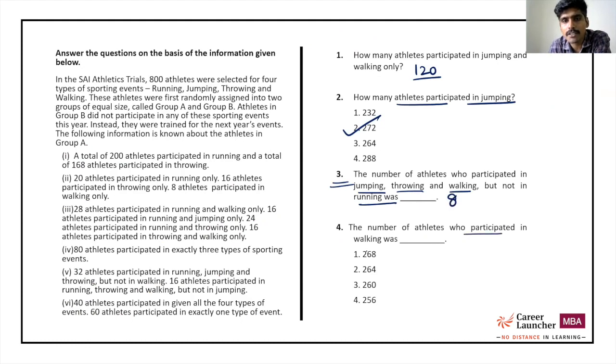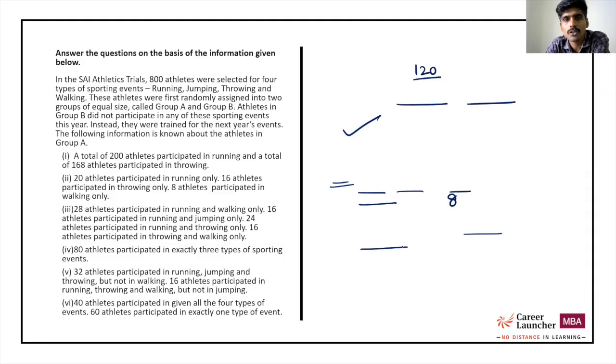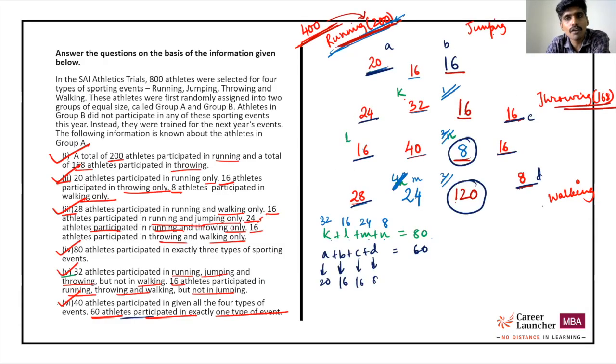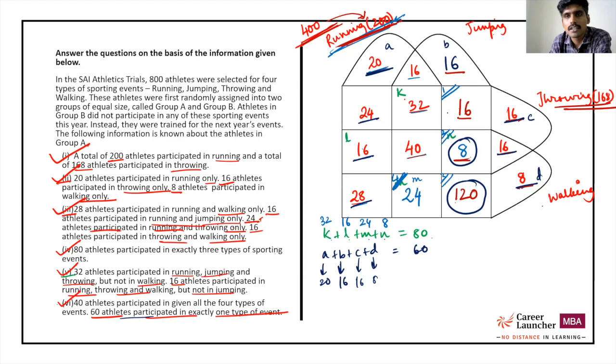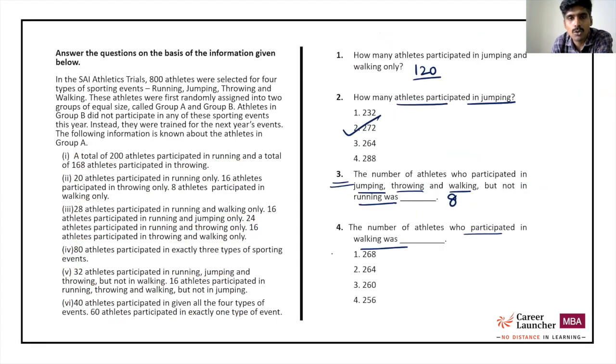Number of athletes who participated in walking was how much? Similar to how we found out for jumping, we will just add everyone else who is outside. 20 plus 24 plus 16 is 60. 60 plus 32 plus 16. 60 plus 48, 108 plus 16, 124 plus 16, 140. 140 people are outside the matrix of walking. 260 people must be inside the matrix of walking.